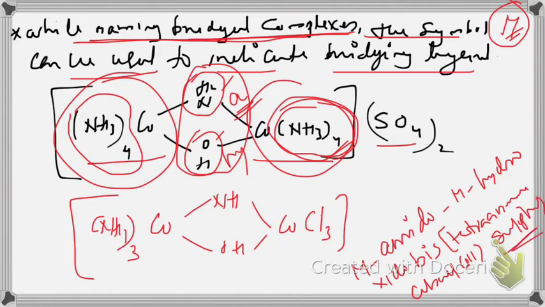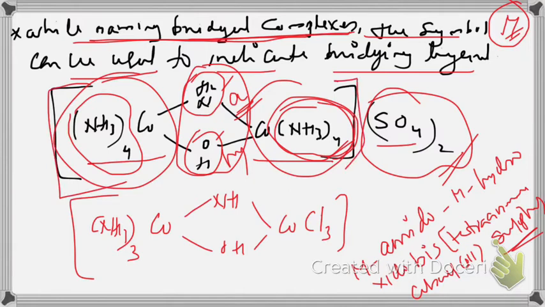While naming counter ion, what is counter ion? The ion present outside the coordination sphere. Sulfate is the counter ion here. In this case, you never write it as bisulfate. All the rules and regulations can be applied only in the coordination sphere. Outside the coordination sphere, these rules cannot be applied. There you have to write simply sulfate. From the oxidation number of metal, we can clearly see that 2 sulfates are present in the counter ion. Otherwise, this charge cannot be balanced.